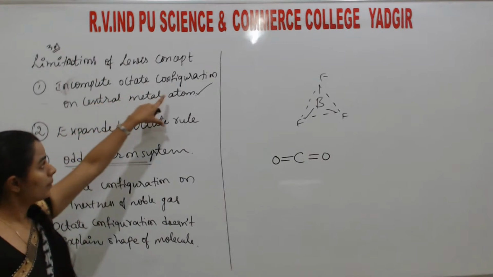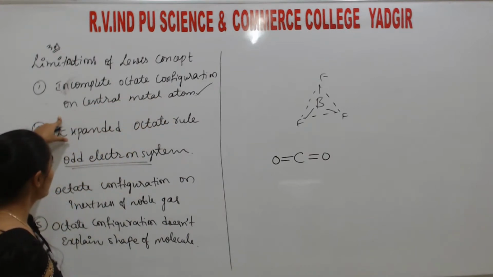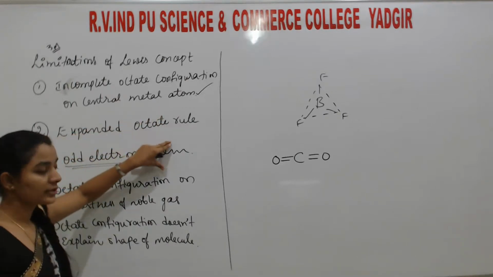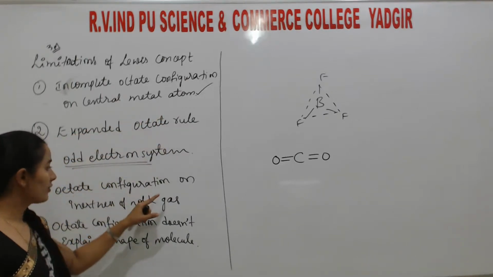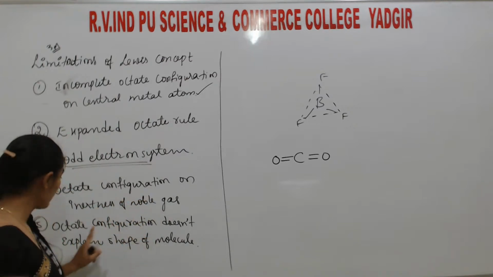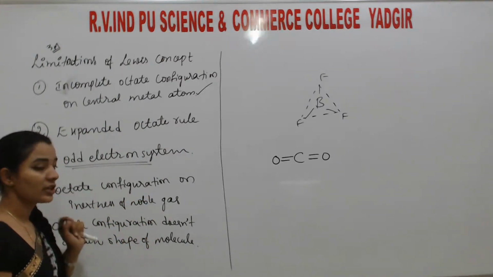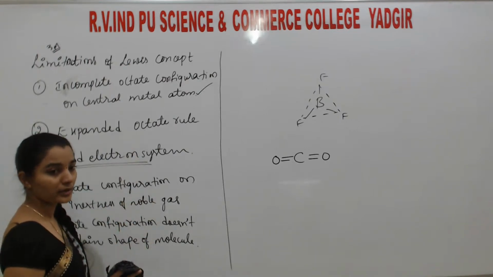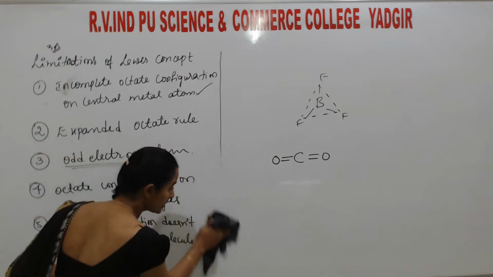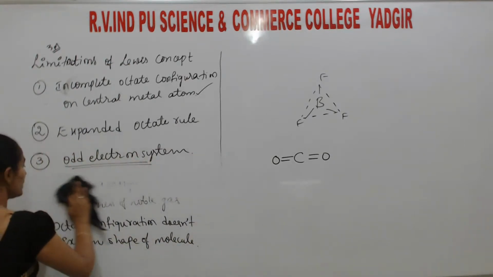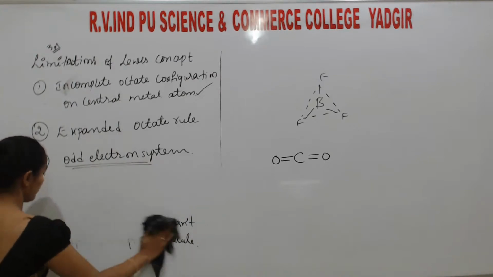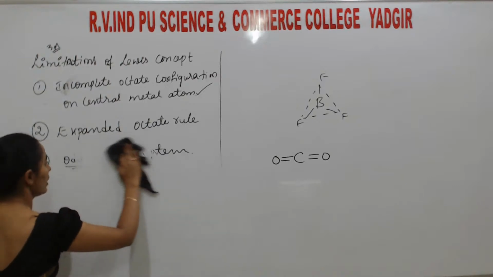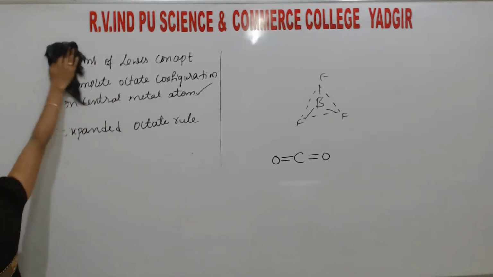These are the drawbacks: incomplete octet configuration on the central metal atom, expanded octet on the central metal atom, odd electron system on the central metal atom, octet configuration and inertness of the noble gas, and octet configuration does not explain the shape of the molecule. To overcome these drawbacks, the next theory is introduced. What is the theory? That is the valence shell electron pair repulsion theory.